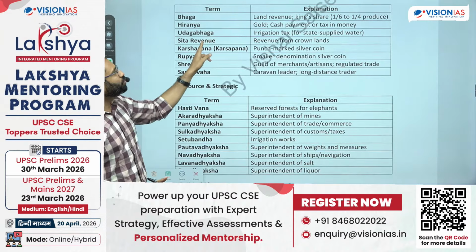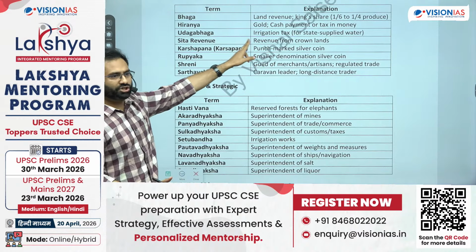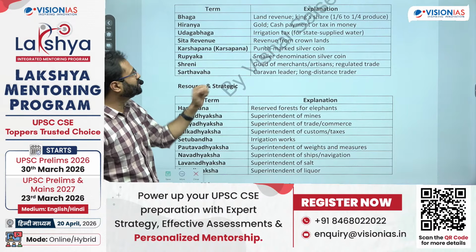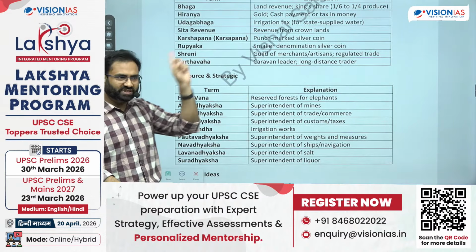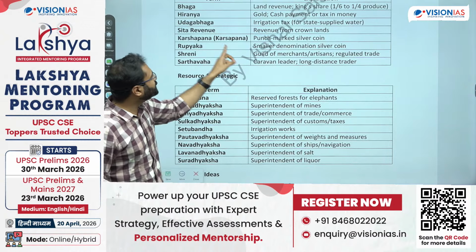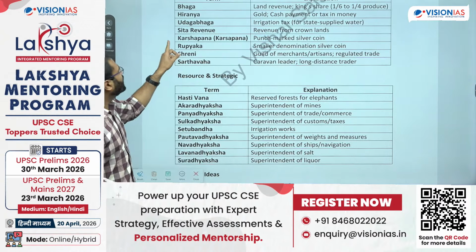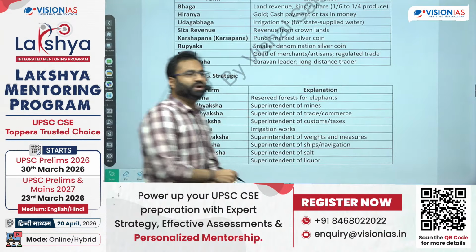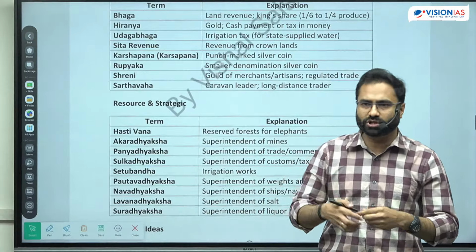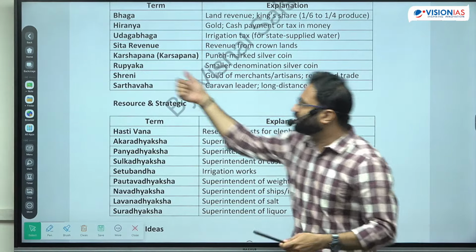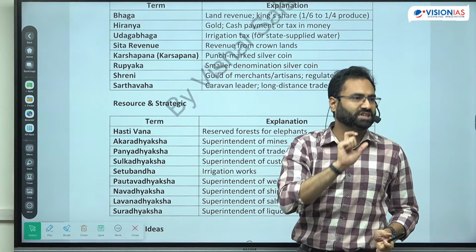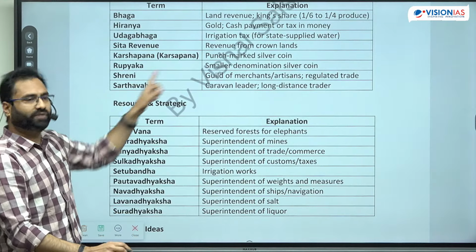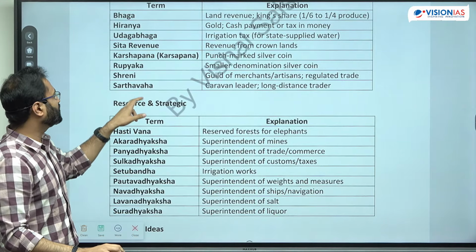Then udg bhag is basically the irrigation tax. Udg is basically used for the water, so it is the water tax or the irrigation tax. Sita revenue, Sita land we have seen, so it is the crown's land, so it is the revenue from the crown's land. Karshapan, the punchmark type of coin we have already seen. Then रुप्यक, जैसे आज आप रुपए यूज करते हो, that is coming from the rupyak. Rupyak is used for silver, so it is the silver type of coin or the lower denomination coins that were there.